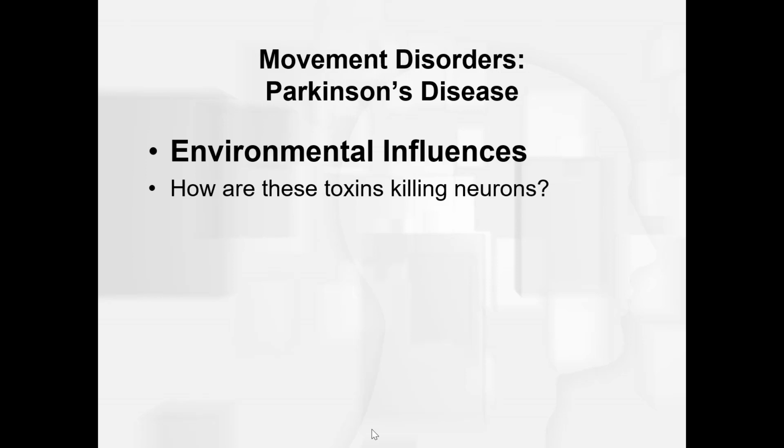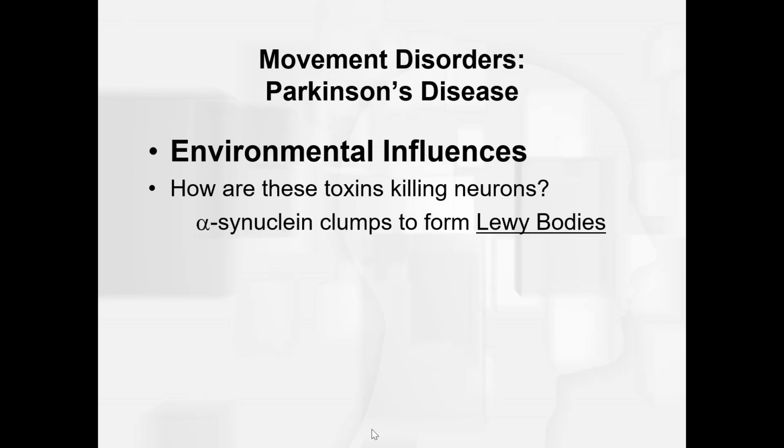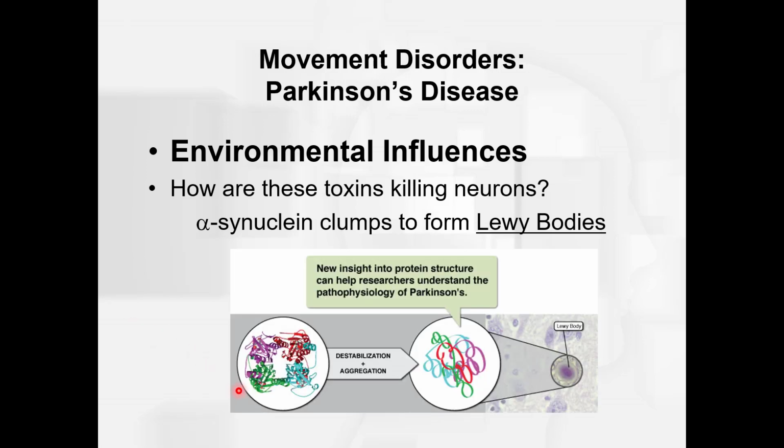Another potential way that these toxins are killing neurons is by causing proteins to aggregate, much like we saw in Alzheimer's disease. So here it's a different protein. It's called alpha-synuclein, and it clumps to form what we call Lewy bodies. Here's a more recent article that talks about the pathophysiology of Parkinson's disease. Here we have the normal alpha-synuclein. And what we see in people with Parkinson's disease or Lewy body disease is that the protein destabilizes and aggregates, or groups together, and so it forms these little clumps, and this is what it looks like here. And again, it's just kind of gunking up the brain.